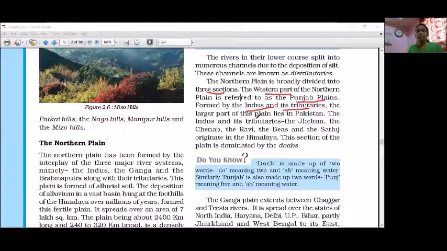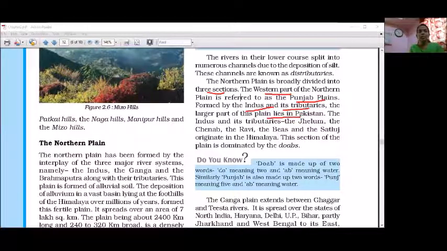The larger part of the plain lies in Pakistan. Actually, the Punjab Plain is not mostly part of India. Most of the Punjab Plain went to Pakistan. The river Indus is also not completely beneficial to India. It is mostly beneficial to Pakistan.